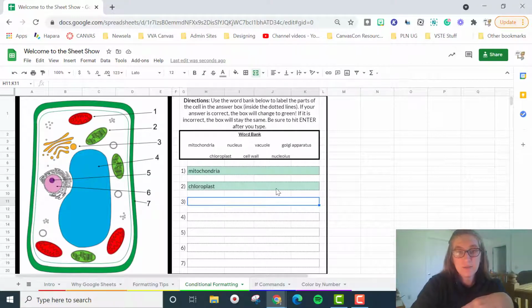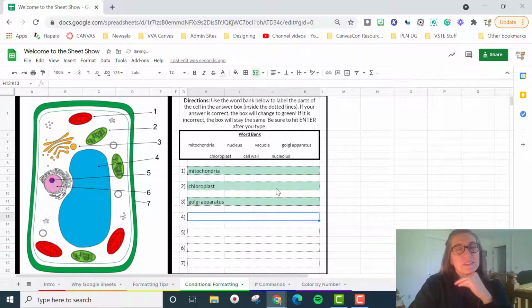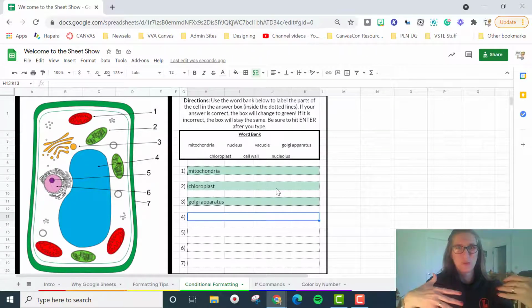I would say we definitely want to make sure that we are using the backspace button instead of the delete button. Sometimes that does change things, and this is the Golgi apparatus. Oh, okay, this one ended up still working. But this is just a really cool way to bring a little bit of life to your worksheet. The student knows right away if they are right or wrong, which is just a really useful thing for them.